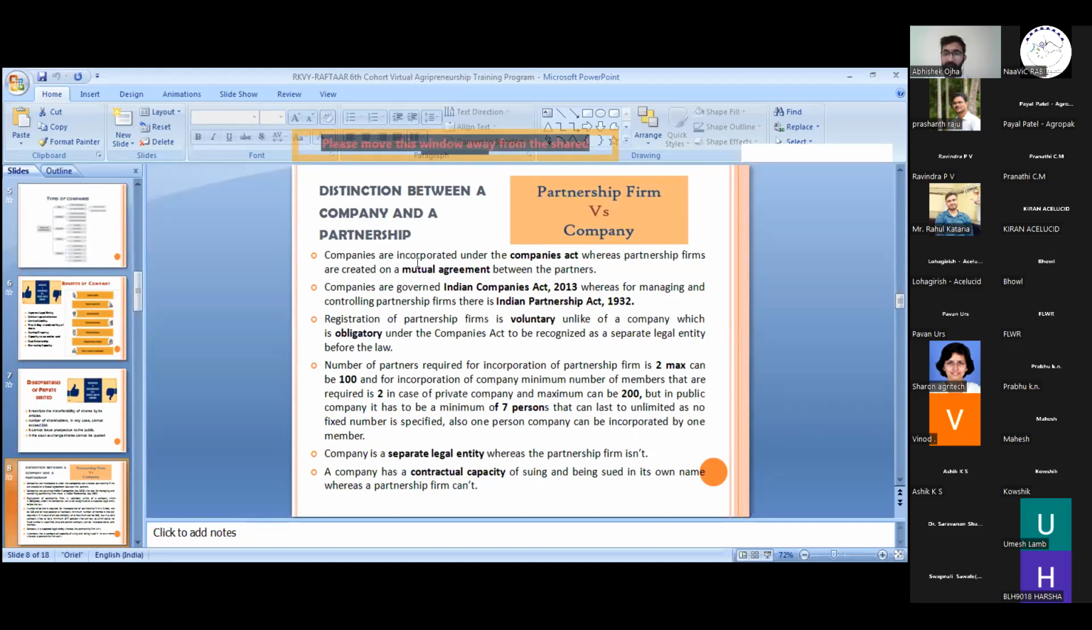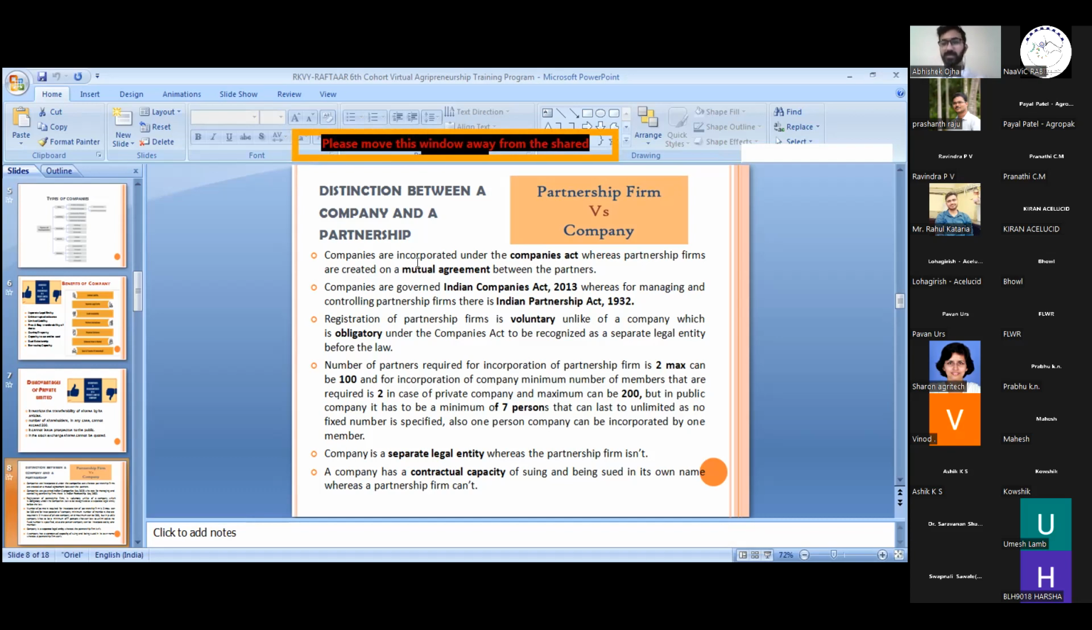There are various other distinctions, like companies have a flat 25% tax rate in the Income Tax Act, whereas a partnership firm has a 30% flat tax rate. If I am a shareholder of the company and I get a dividend, the company will pay the dividend distribution tax on that dividend. Whereas if I am a partner in a partnership firm, then my share and my other income will be clubbed together and charged according to the Income Tax Act.